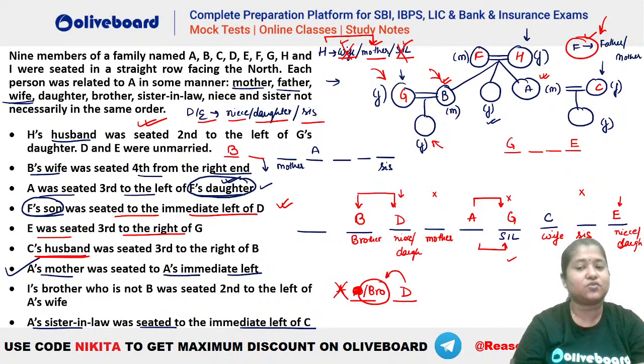You can see there is only one position left for F father. And that has to be this person, right? So F is the father. And F father is second to the left of G's daughter, right? It is given here.